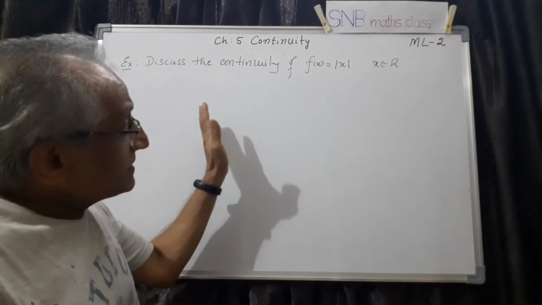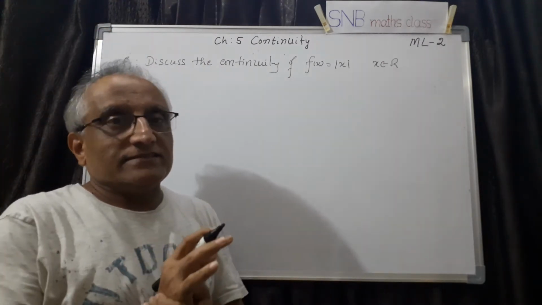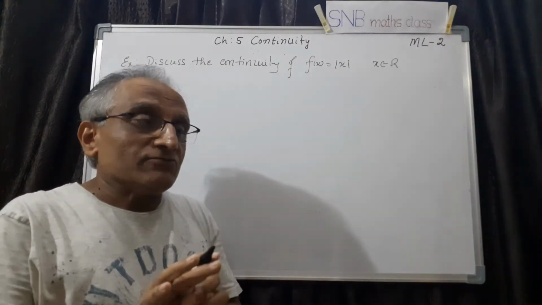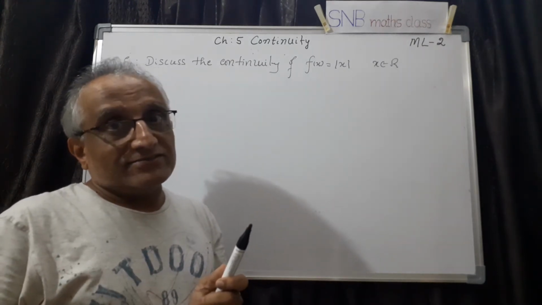The interval itself is minus infinity to plus infinity. See, whenever this type of question is posed, discuss means we have to find where it is continuous and where it is not continuous. So this is the thing.